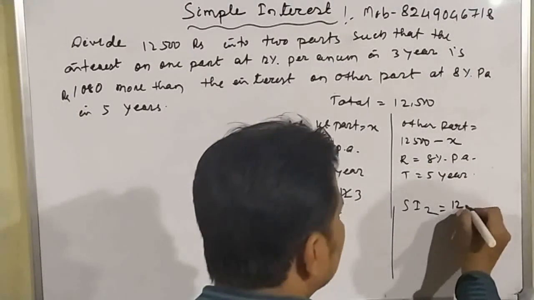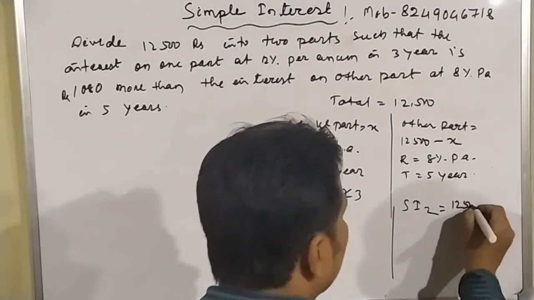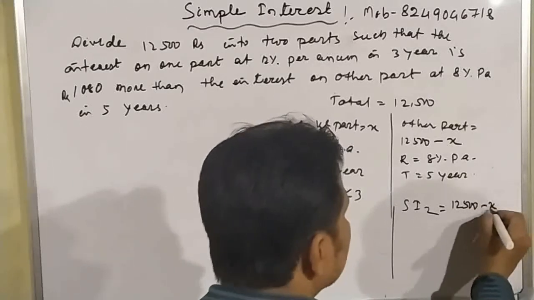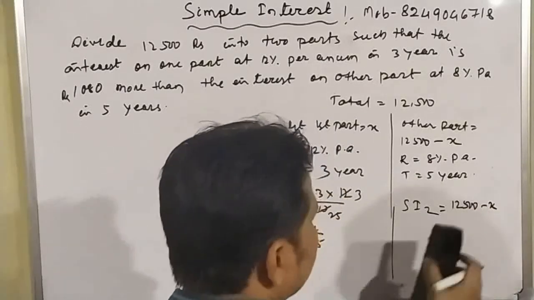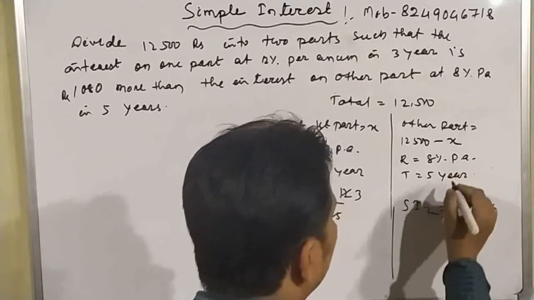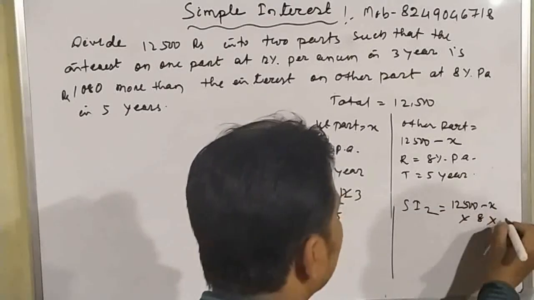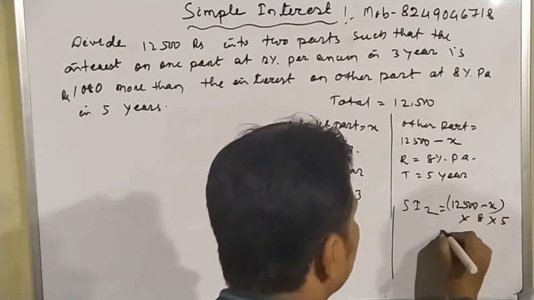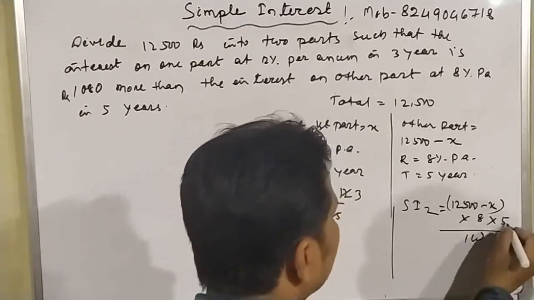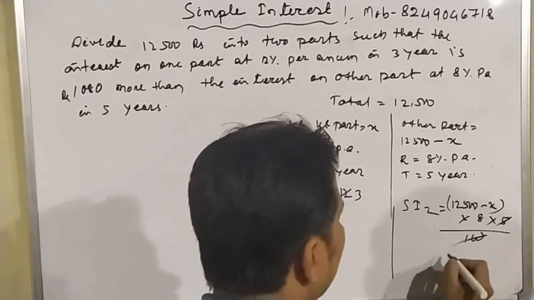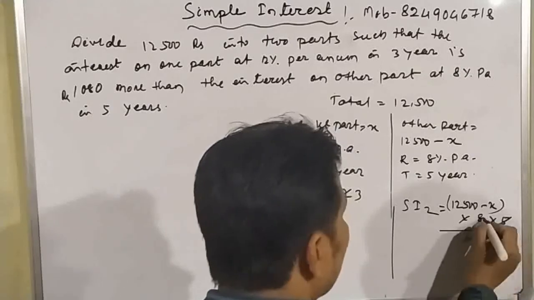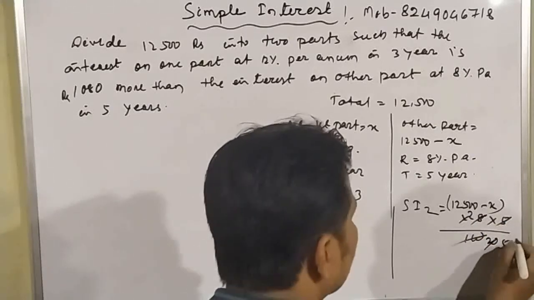P equal to 500 minus x. This is the P into T equal to how much? 8 into R equal to how much? 5 divided by 100. So here you can see that 5 and 20 can be cancelled. 20 and 4, 2 ja, 4, 5 ja.